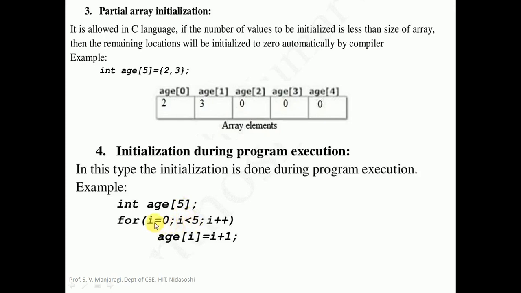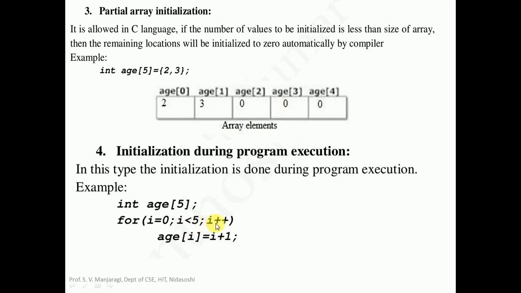So the I value will start from 0 and we have to repeat up to I equal to 4. The value of I will range from 0 to 4. Since the array index starts at 0, the last index will be 4. So the condition here is taken as less than 5. As long as I is less than 5, that is from 0 to 4, the condition is going to be true.